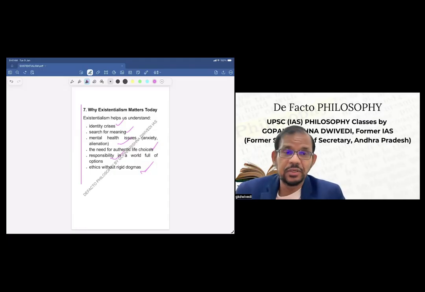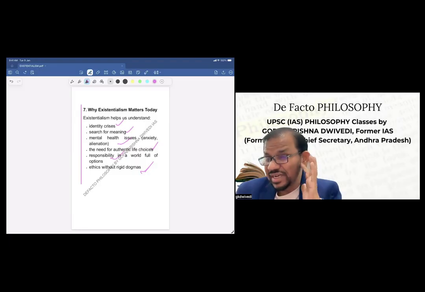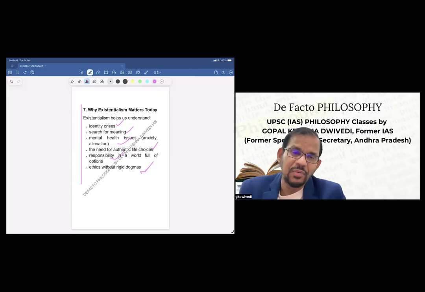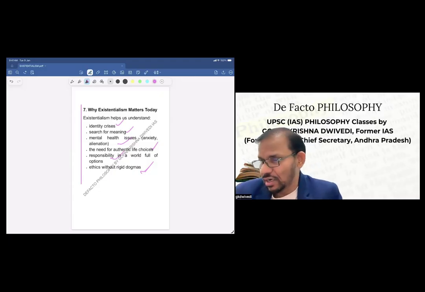Now, in my first class itself, I showed that I have analyzed the last 12 years of question papers and arrived at important topics and subtopics in different topics. So in existentialism also, I have arrived at a number of subtopics, which, as I told in the beginning itself, I will be discussing subsequently. What are those subtopics which we will be discussing? Because this is a very important chapter. Once I go to those subtopics, we'll try to explain in a little more detail, because this is a very brief overview, but it covers existentialism in total scope.